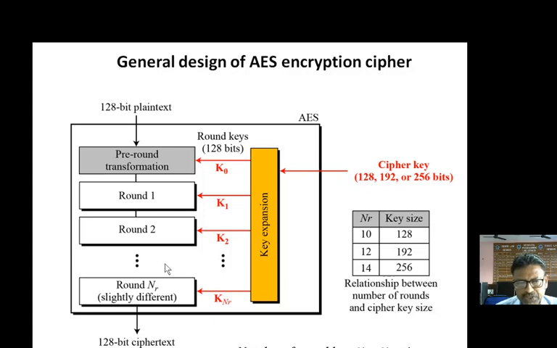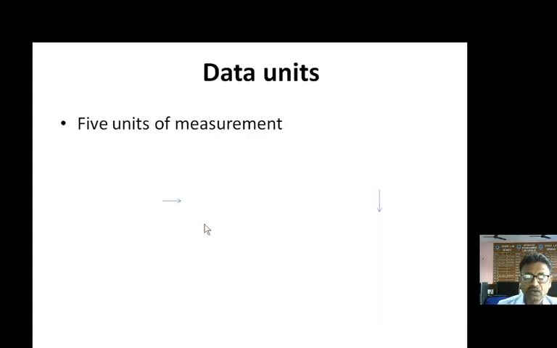Please remember this, so that whenever we are discussing what happens in the last round, it will be more applicable. So the 128-bit plaintext is converted into 128-bit ciphertext, but before that, we go with the pre-round transformation, and then either 10 rounds, 12 rounds, or 14 rounds, depending upon the size of the key which we have selected.